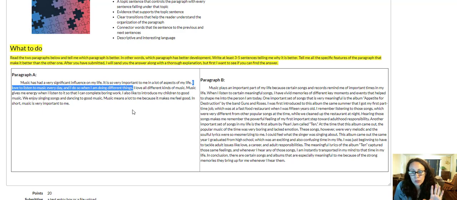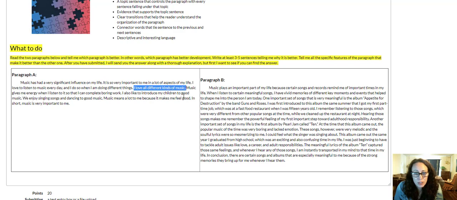That is one sort of explanation, or in this case it's an example or a piece of evidence, but what the writer doesn't do is they don't explain this. They just stop. They just end it right here, okay? And then they switch to a completely different topic or a different aspect. I love all different kinds of music. So now this is something that's completely not connected to the sentence before it.